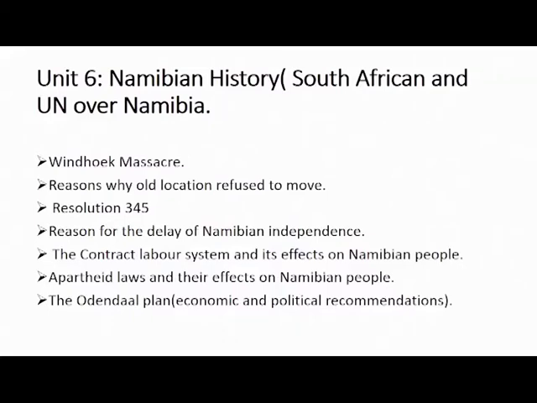For you to be able to answer these questions on the laws, you should study the law itself, how it was implemented, and how it affected the Namibian people.